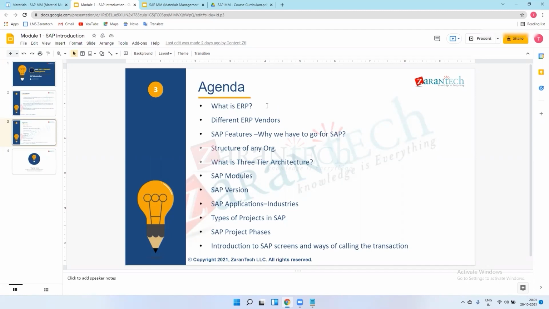So about the projects. There are 6 to 7 project types in SAP. First, you heard about the SAP implementation project, and then SAP support project, then SAP rollout project, then SAP upgradation project. Mainly these are the 4 types of projects which we work on daily basis in industries. So what is the SAP implementation project?